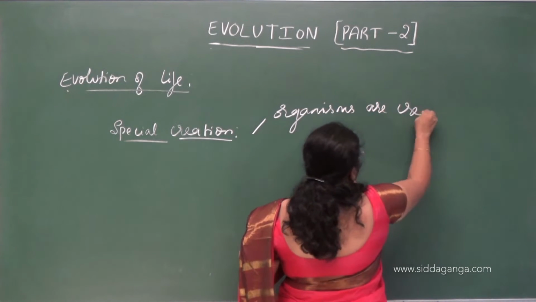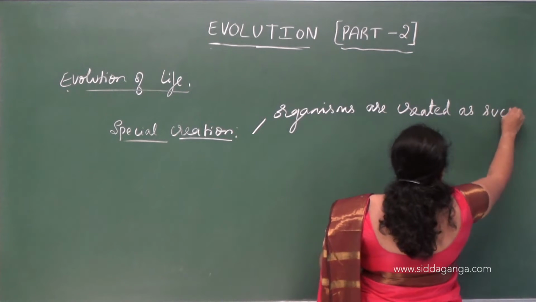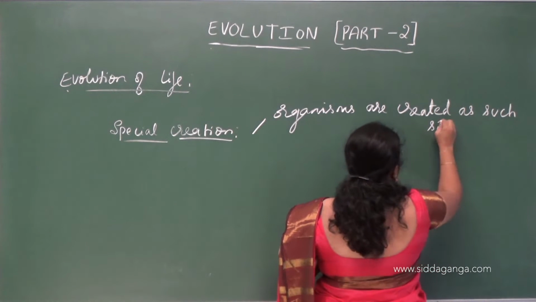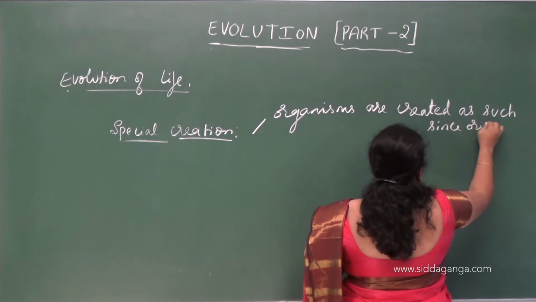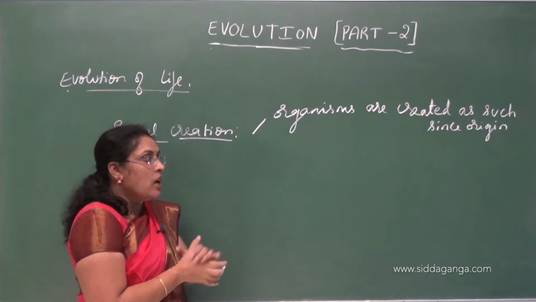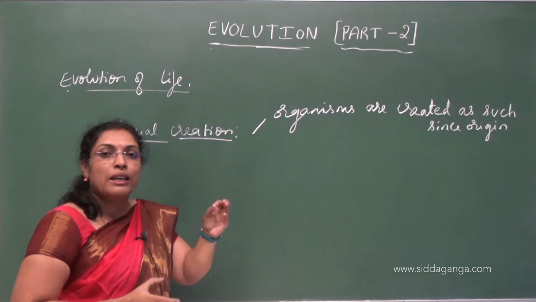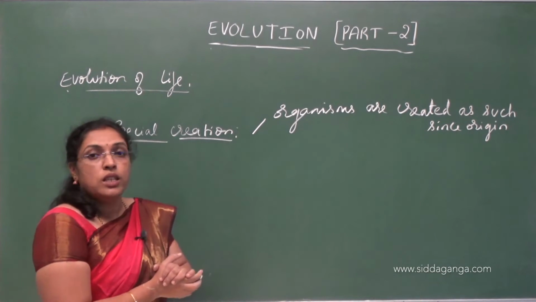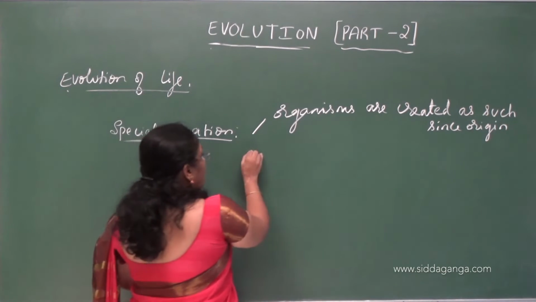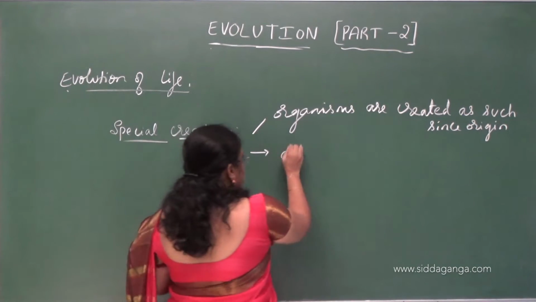The organisms, what we see as the present organisms, they are created as such since origin. The second connotation tells the diversity among organisms